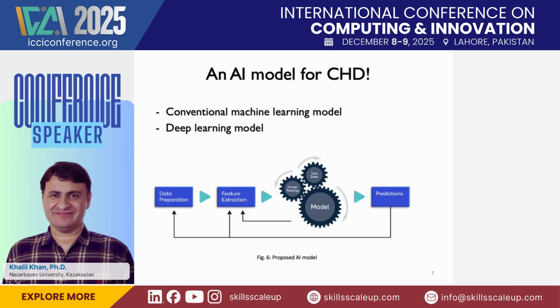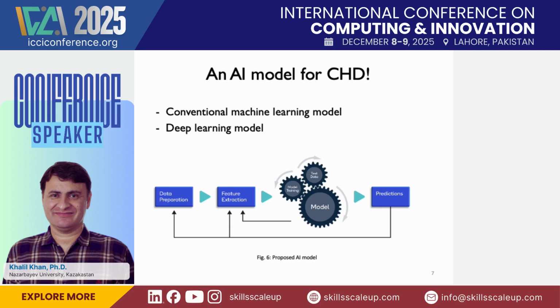Now, to train a machine learning model for CHD, we need data. This is basically a typical diagram of training a machine learning model. We have data, and if there is any noise, we remove it, and if some other step is needed, we do those steps in the data preparation. Then the next step is feature extraction, then training a model, and then prediction.